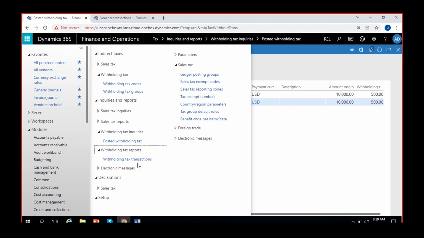You also have some reports. A small report for withholding tax transactions. You can generate this report and it will give you the details. In recent versions, we also have this declaration for withholding taxes where you can declare and pay the withholding tax as well. Normally you don't have such an option in this module where you don't have that new feature enabled.